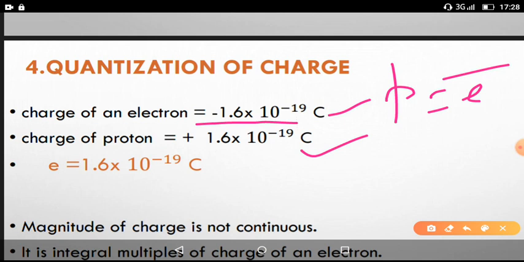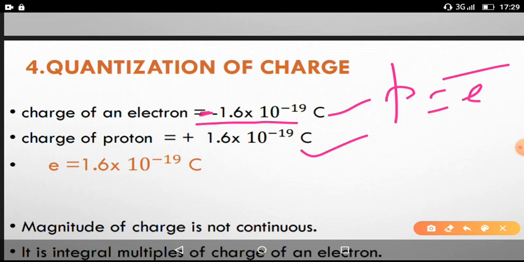For the electron we put a negative sign here, and for the proton we have a positive sign. So if you consider a proton, it will be plus 1.6 multiplied by 10 to the power of minus 19 coulomb, and for an electron it is minus 1.6 into 10 to the power of minus 19 coulomb.